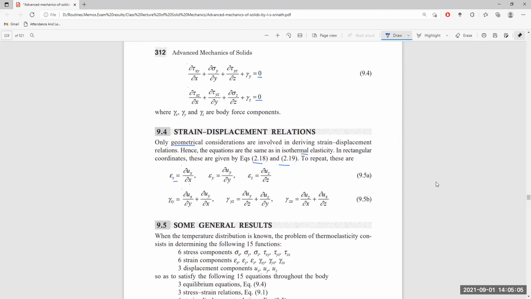So how are we finding it? We have done it like this: the rate of change of Vx in terms of y plus the rate of change of Uy in terms of x. That is the shear strain itself. What is the effect of the change in displacement due to the change in the y direction? What is the effect of change in the x direction? And due to change in the x direction, what is the effect in the y direction itself? Similarly, gamma yz and gamma zx are of the same nature. Now, what happens here?